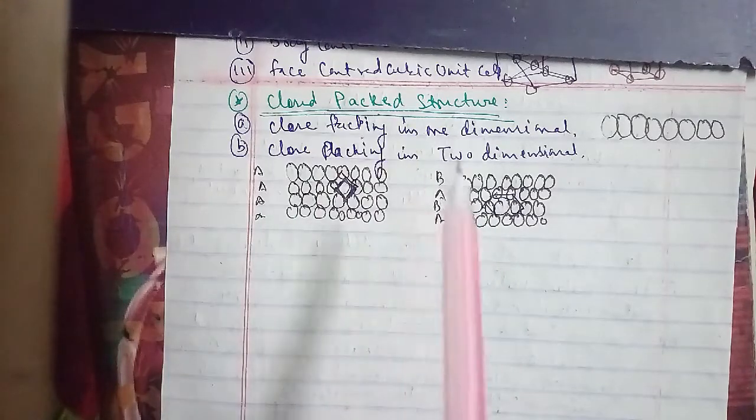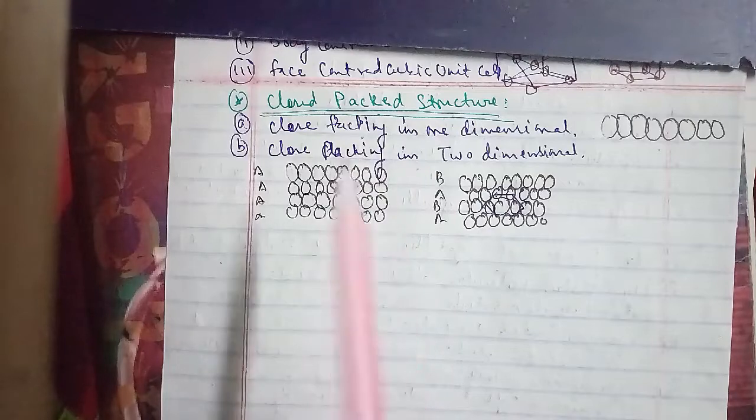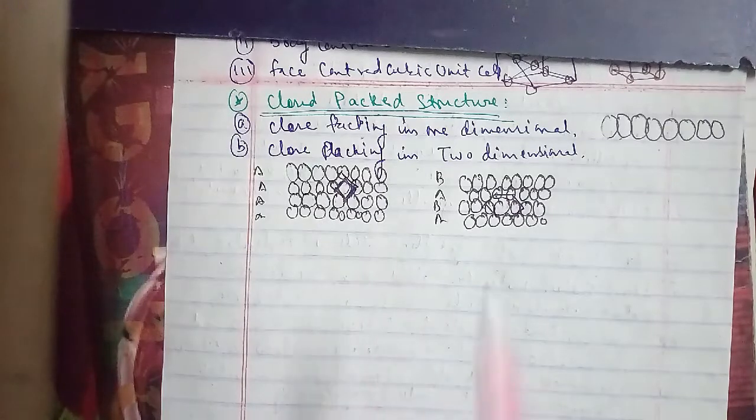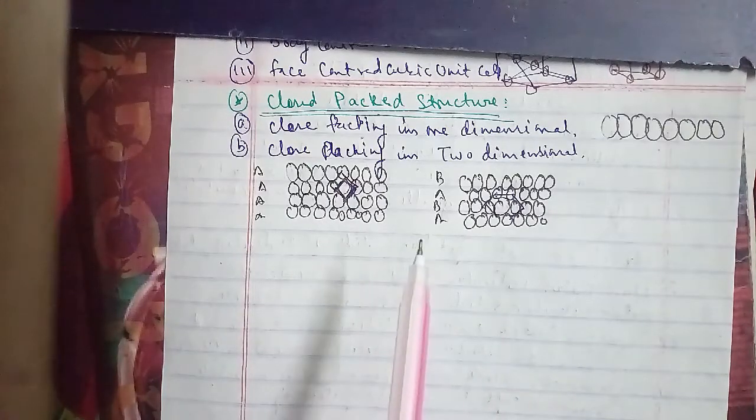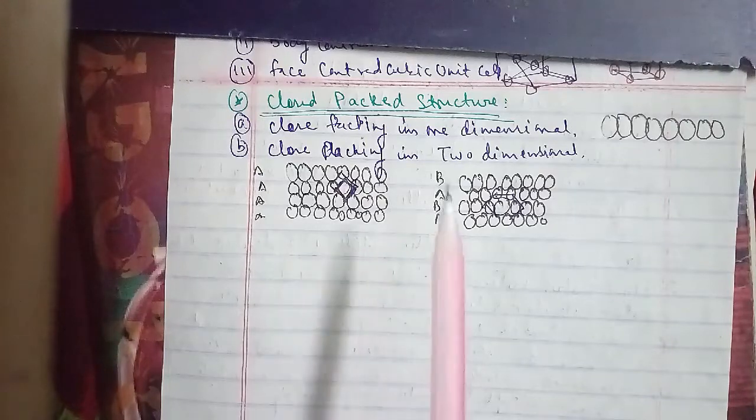With the second case, we'll talk about how the second row may be placed above the first one in a staggered manner, such that its spheres fit in the depressions of the first row. If the arrangement of the spheres in the first row is called A type, then that of the second row is different and may be called B type.